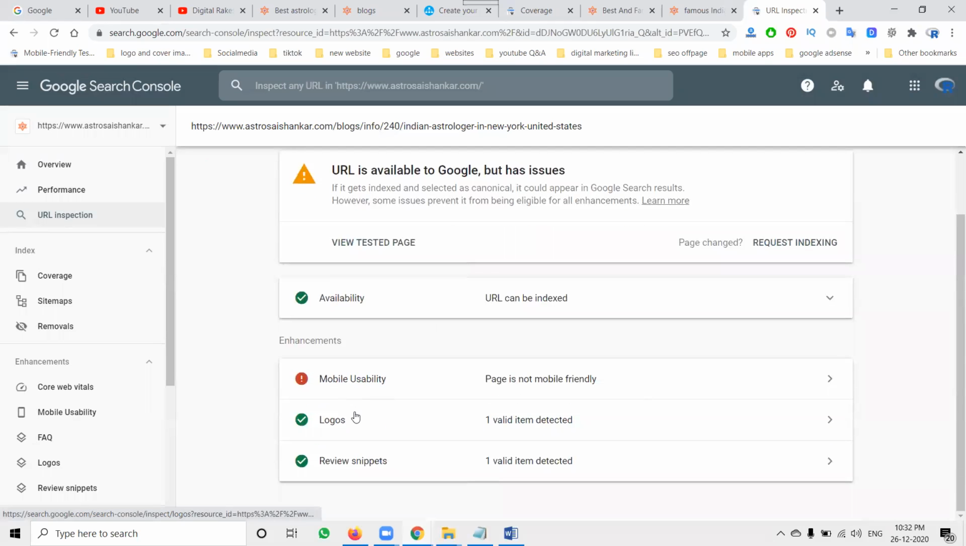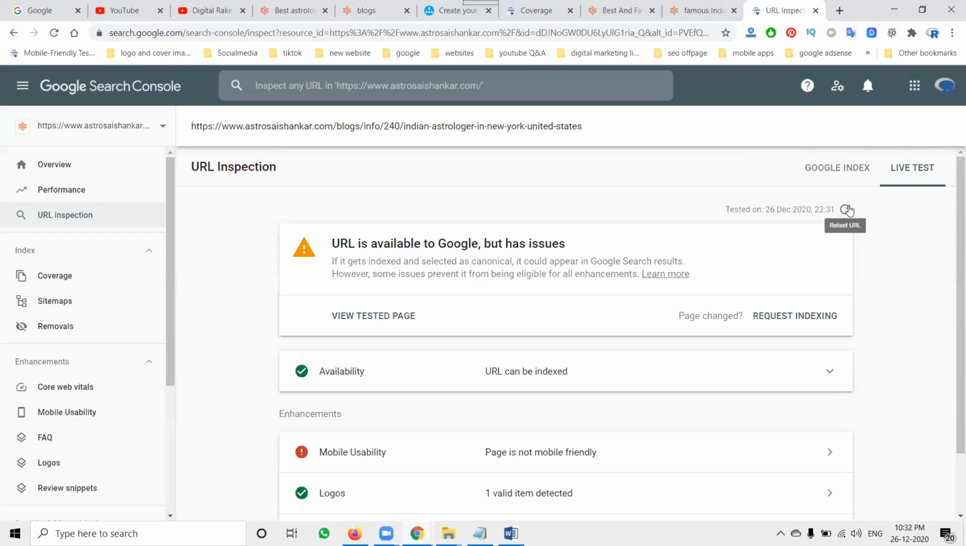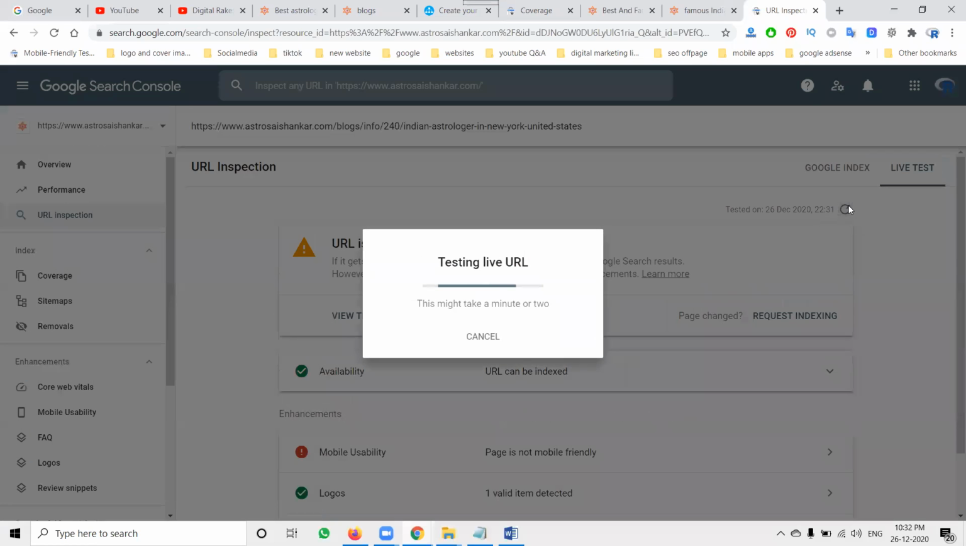So mobile usability issues, logo done, everything. Now simply we can issue for once again refresh. You have to wait for 1 to 2 minutes or less than 1 minute of time. You have to wait for the particular time.